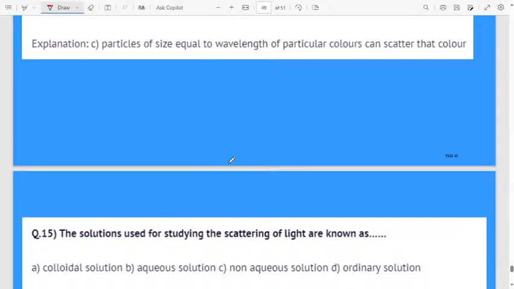I think today's last question. The solution used for studying the scattering of light is known as: colloidal solution, aqueous solution, non-aqueous solution, ordinary solution. Which solution do we use to study the scattering of light? Very easy question.